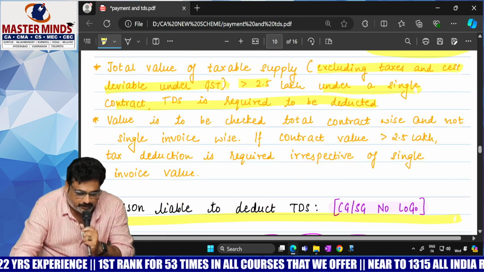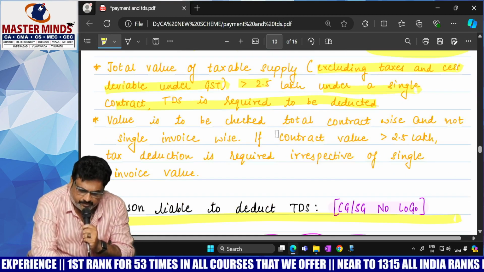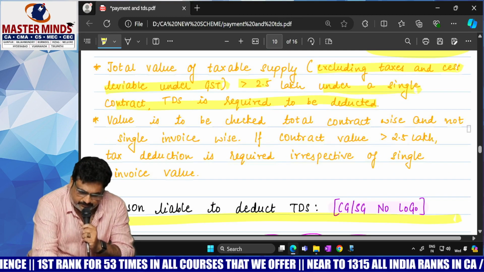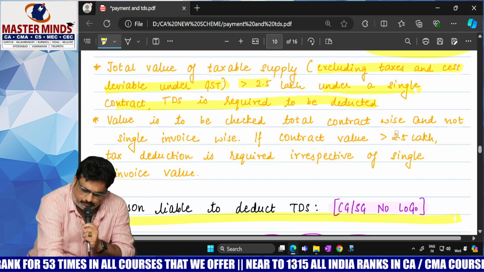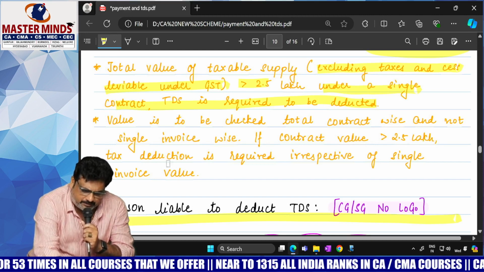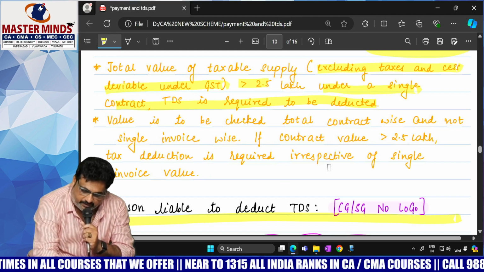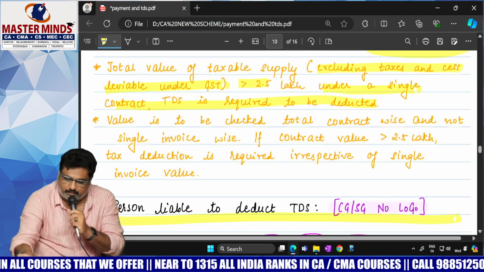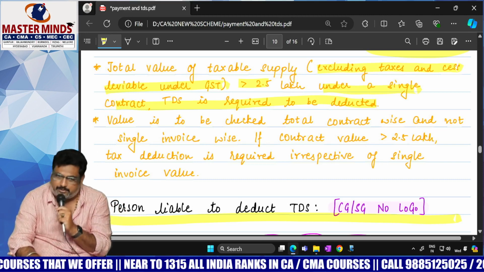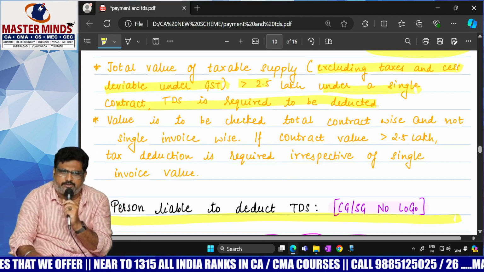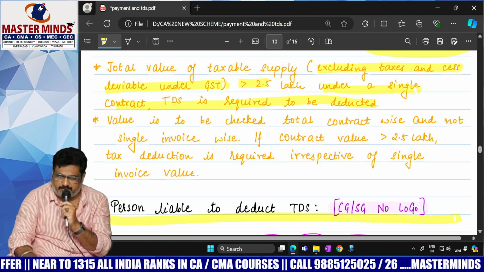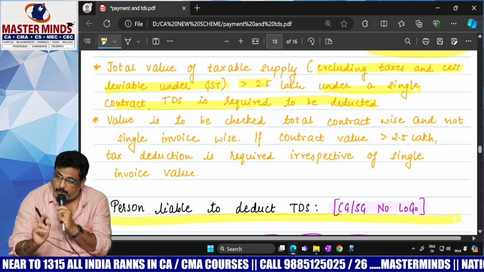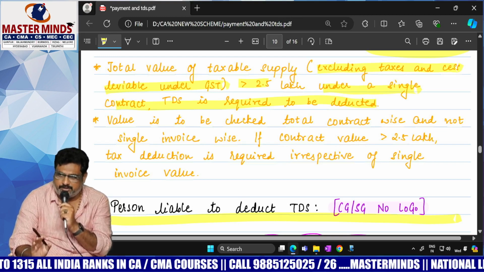See this. Value is to be checked contract-wise and not single invoice-wise. If the contract value is more than 2.5 lakhs, tax deduction is required irrespective of single invoice value or multiple invoices. That means whether TDS is going to be deducted or not is not based on invoice value. It is based on contract value. That is the thing you need to remember.